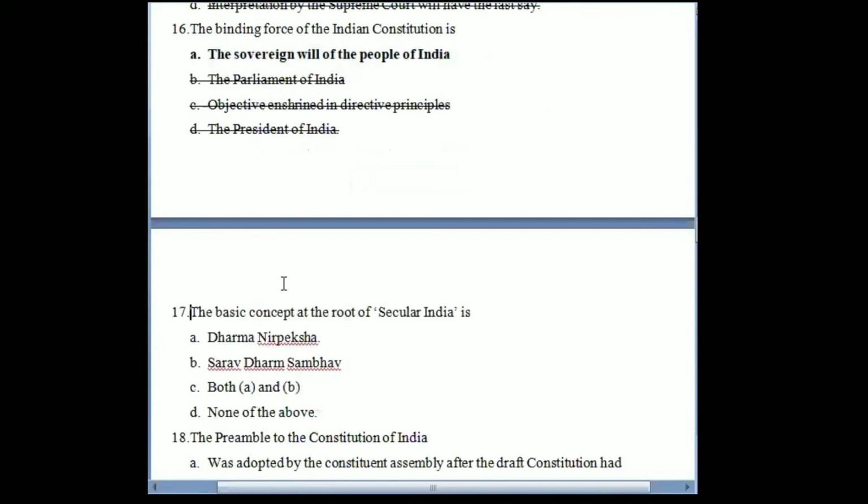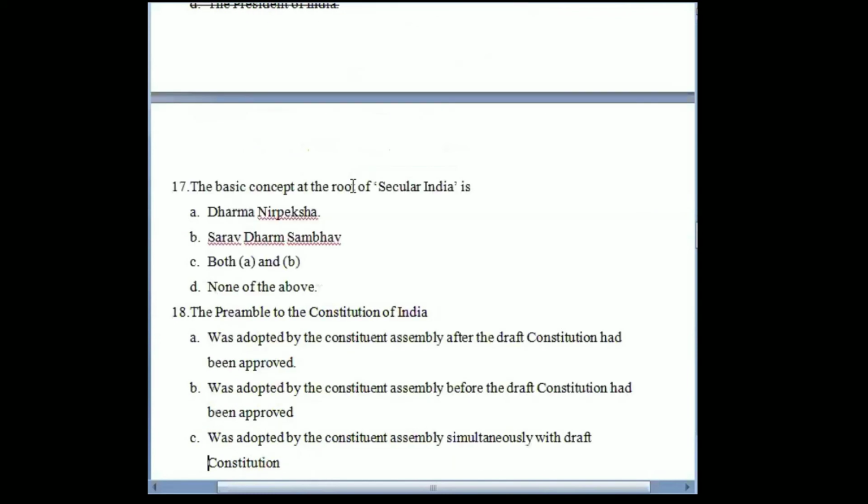Next, the basic concept at the root of secular India is: dharma nirapeksha, sarva dharma sambhava, both of the above, or none of these. So this is a very easy question, right? It is dharma nirapeksha. That means it will not discriminate on the basis of religion. There is no state religion. Every religion is equal. Same rights would be given. So this is the answer. Sarva dharma sambhava basically means that all the dharmas are equal and harmonious with each other. So this is not the correct answer, but dharma nirapeksha is the correct answer for this question.